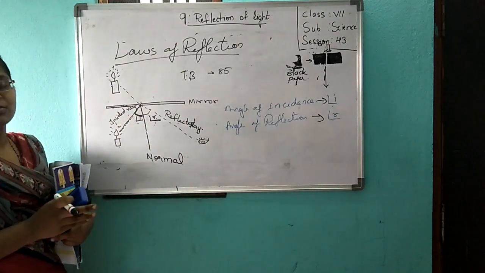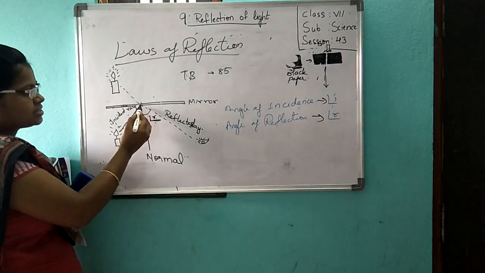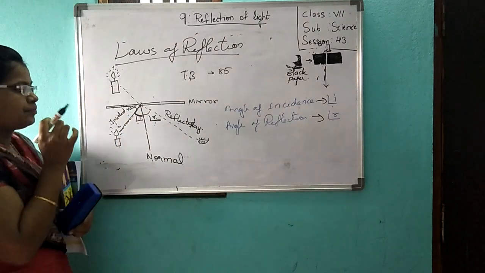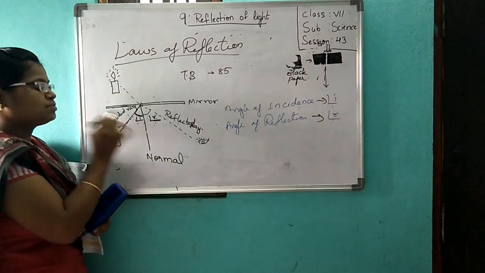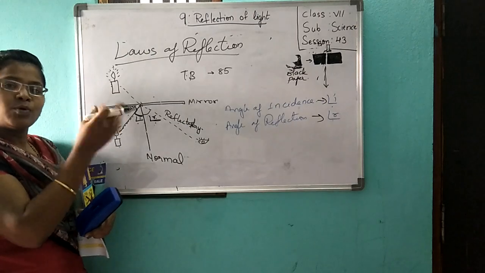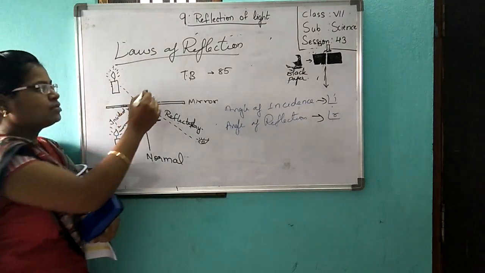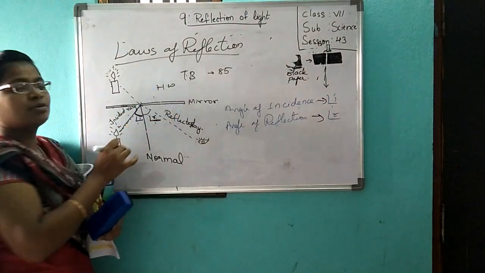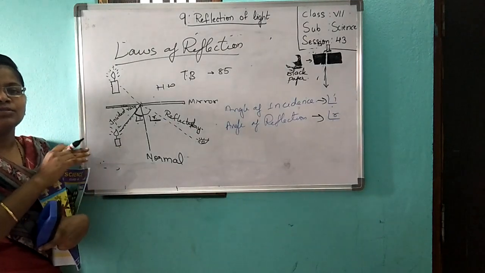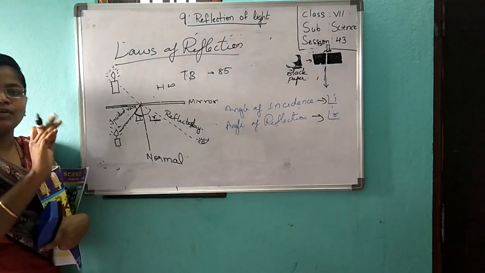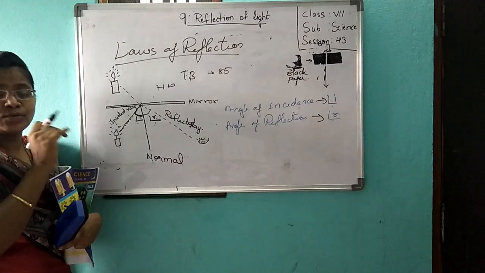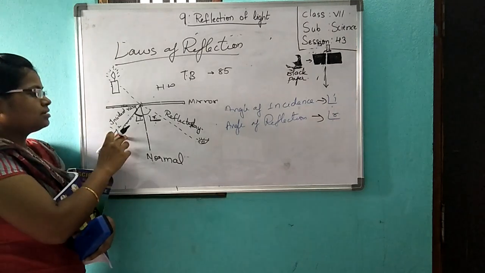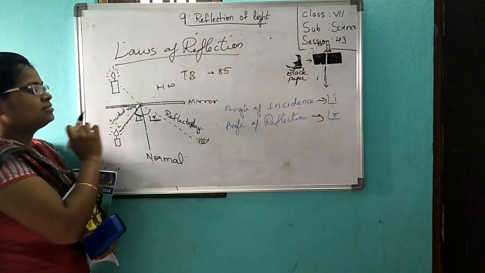Now, one more question. This is the incident and reflected ray. Can you say which angle is bigger and which angle is smaller, or both are similar? Homework: don't read the textbook, don't look in Google, don't look anywhere. If you know, you answer me. See the distance.